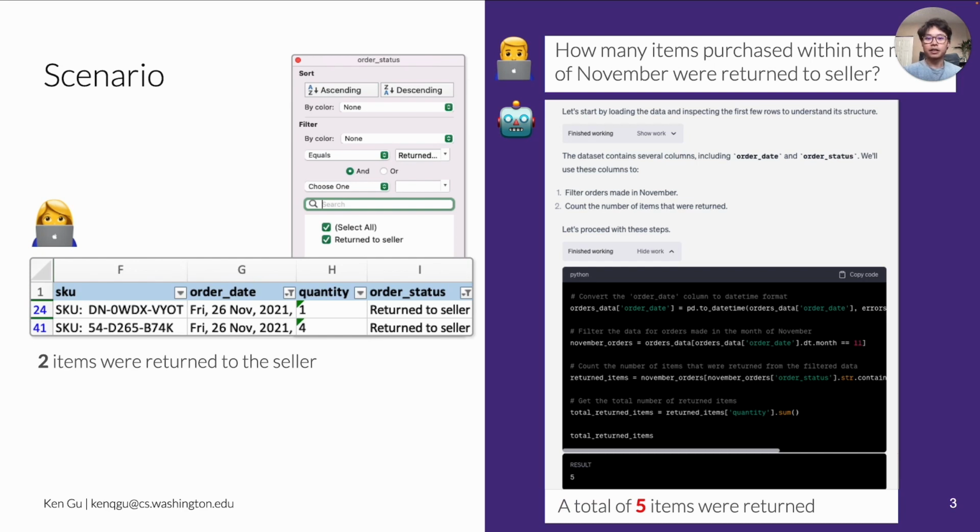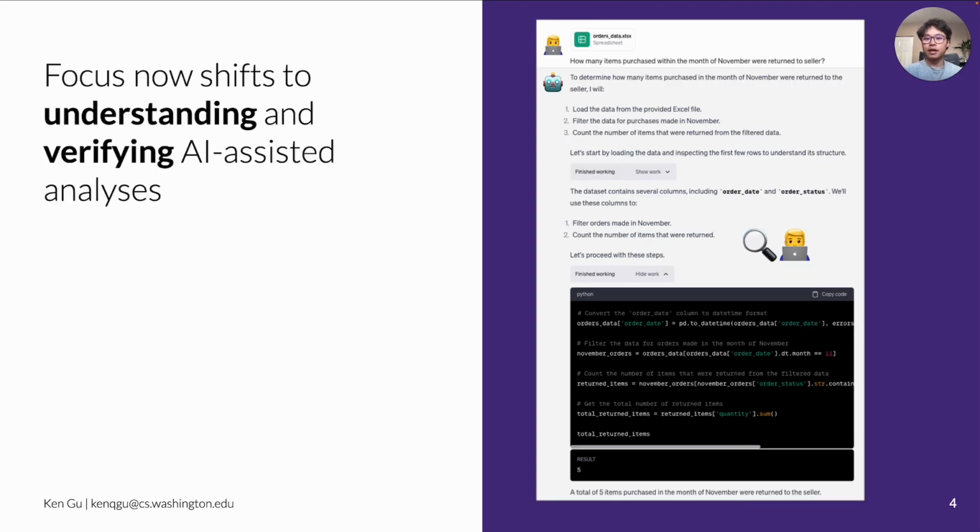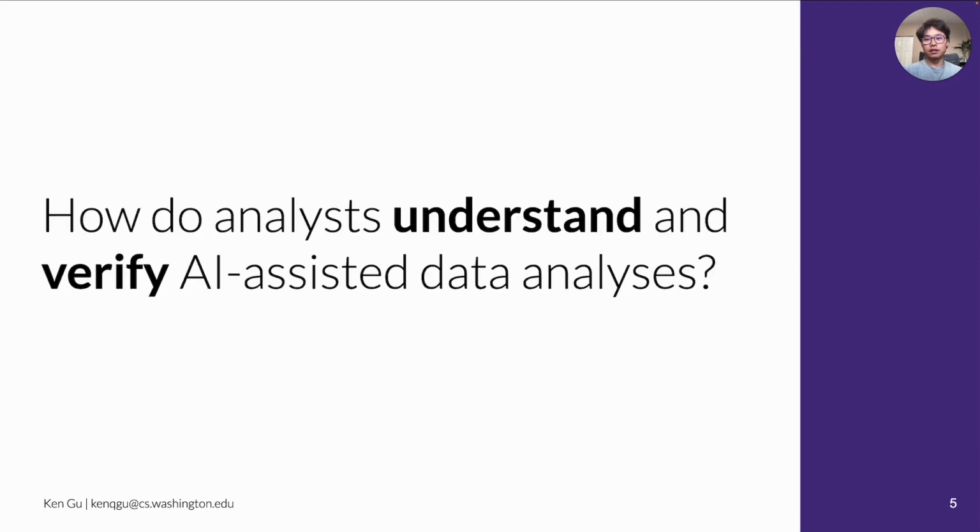But this is different from Jane's answer of 2, and upon closer inspection, Alex realizes the AI calculated number of units returned rather than the number of unique products returned. Alex cannot simply trust the AI's response, as AI-written analyses may contain hard-to-detect errors. The paradigm now shifts from analysts having to formulate the exact transformations and operations in analysis to understanding and verifying AI-assisted analyses. In this work, we aim to study how analysts understand and verify AI-assisted analyses.